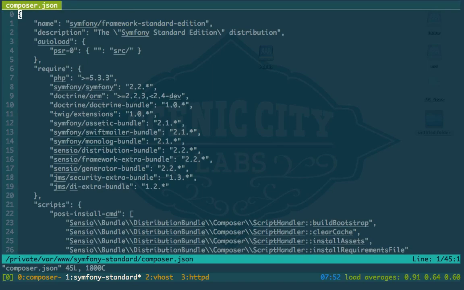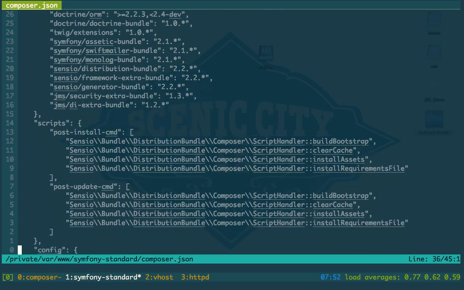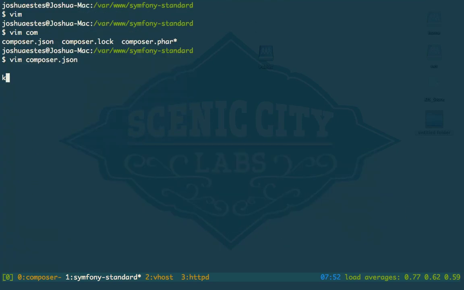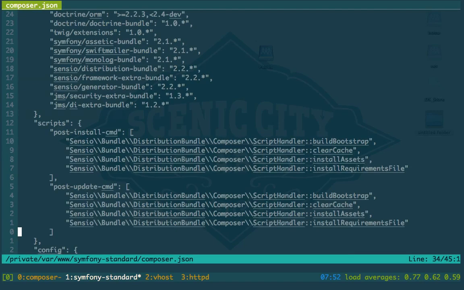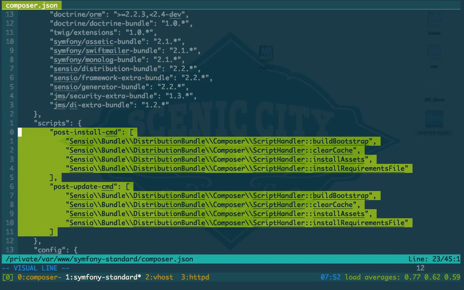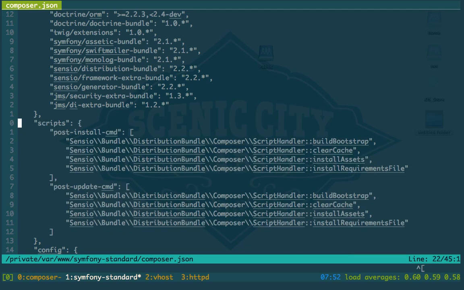Composer JSON, if you're not very familiar with them, this is what it looks like. Right here you can see the, highlight these. Right here you can see the post install and post update commands. These are the scripts that will actually run the clear your cache, install your assets, all that good stuff.